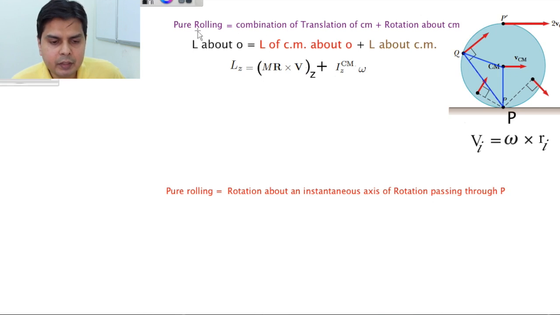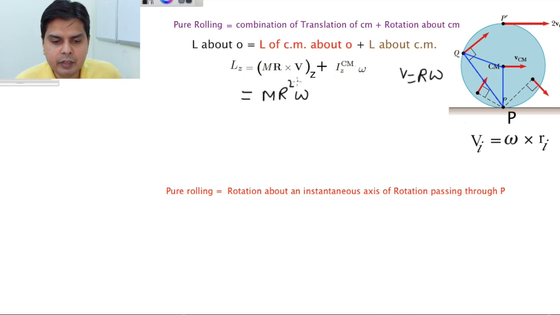Suppose you are saying that pure rolling is a combination of translation of center of mass plus rotation about center of mass, and what will be your L? The component L_Z will be this thing plus I_Z center of mass omega. Since V for pure rolling is R omega, I can write it as M R square omega.